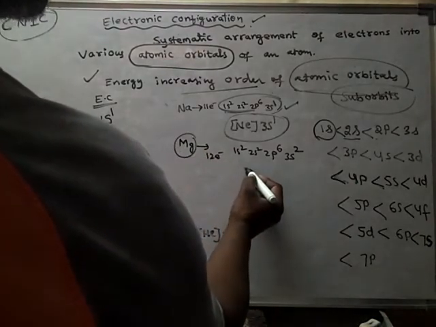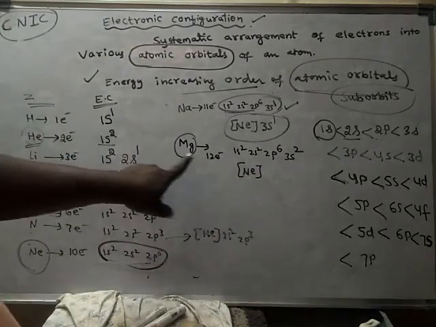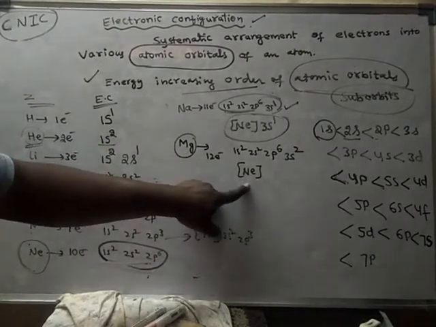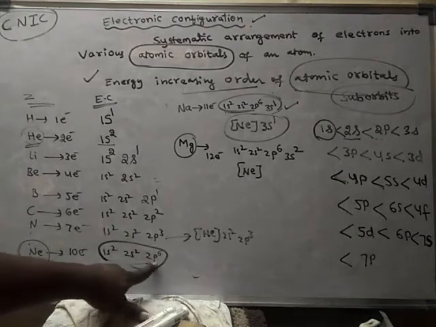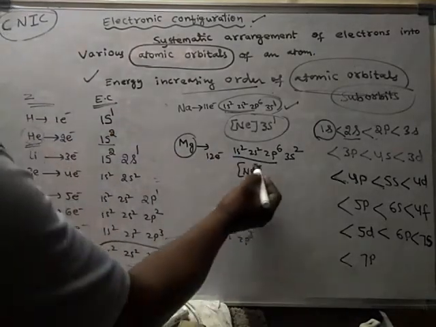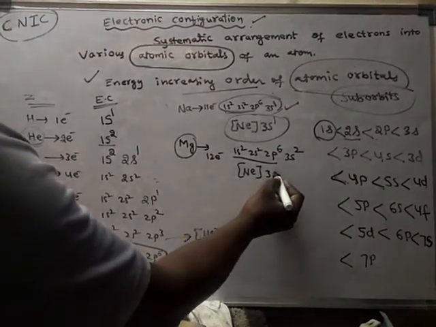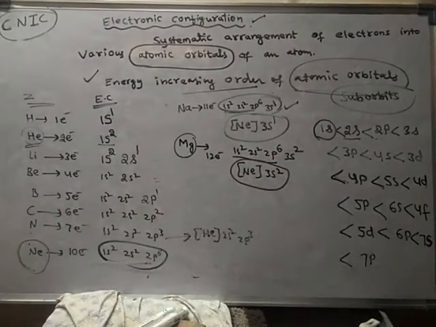The nearest inert gas for magnesium is neon. Hence neon configuration. What is the neon configuration? 1s2, 2s2, 2p6. So instead of writing 1s2, 2s2, 2p6, simply I will write Ne in the bracket, and 3s2. This is said to be the condensed electronic configuration of magnesium.